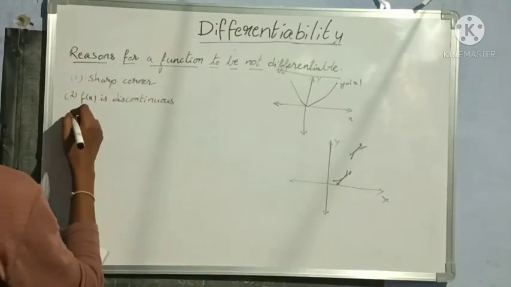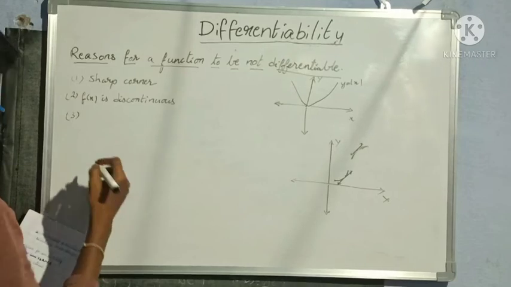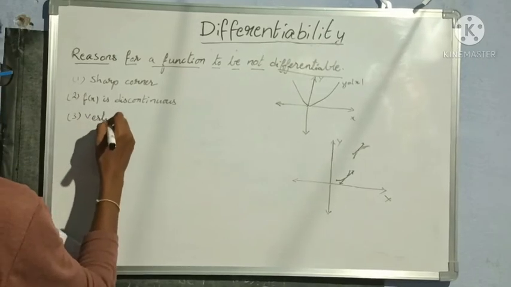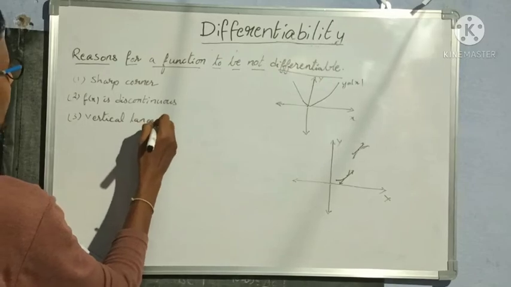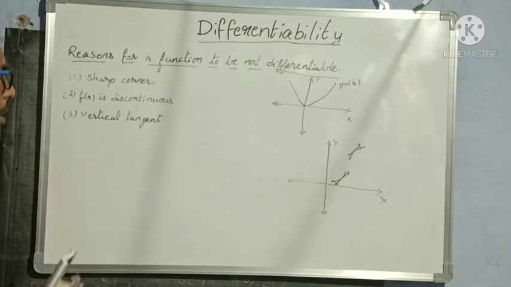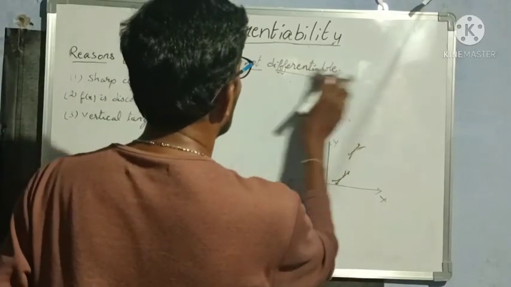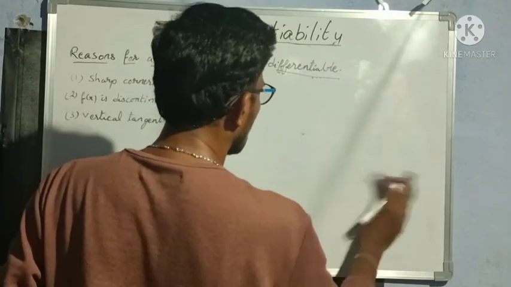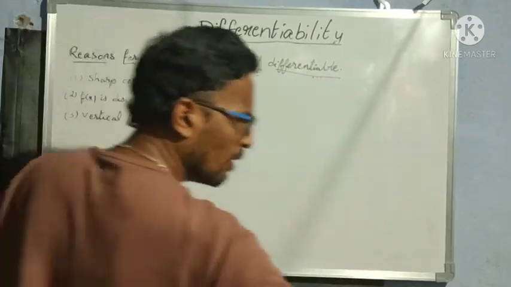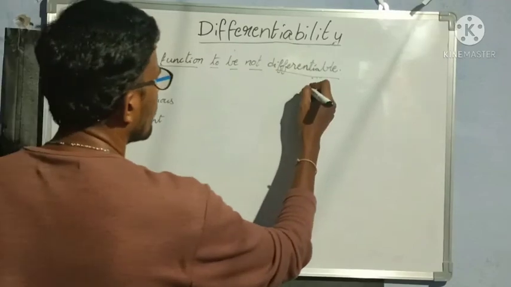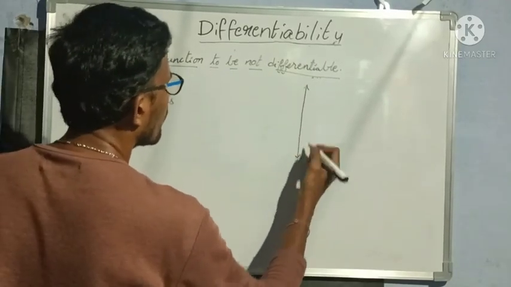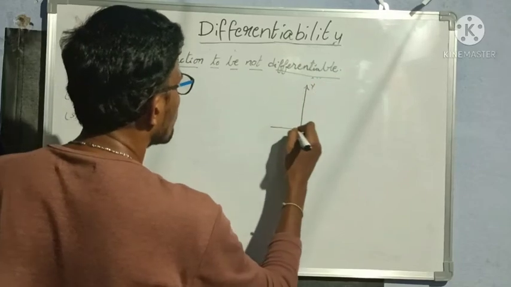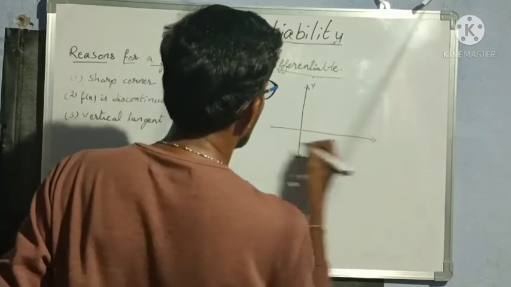Next, third point, when we see a vertical tangent. If anywhere we see a vertical tangent in the graph, then for a function we can say that such function is not differentiable. What is a vertical tangent? So let us understand what is a vertical tangent. So as usual, this is y-axis and this is x-axis.